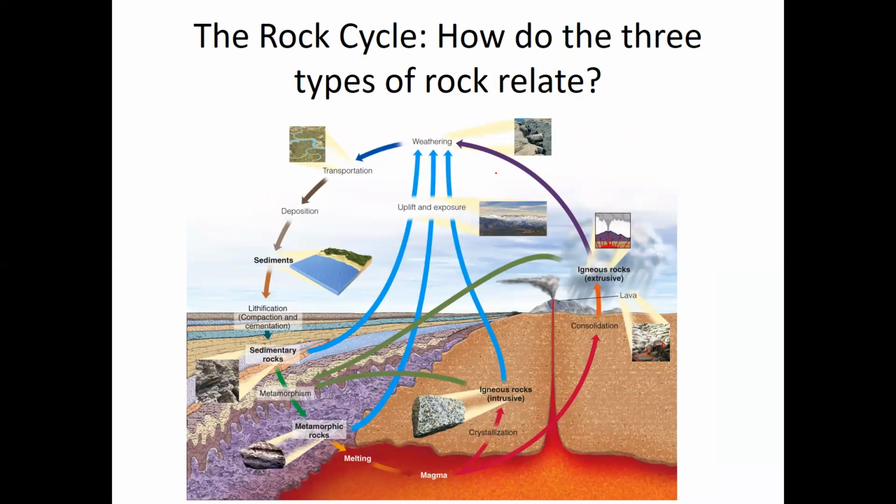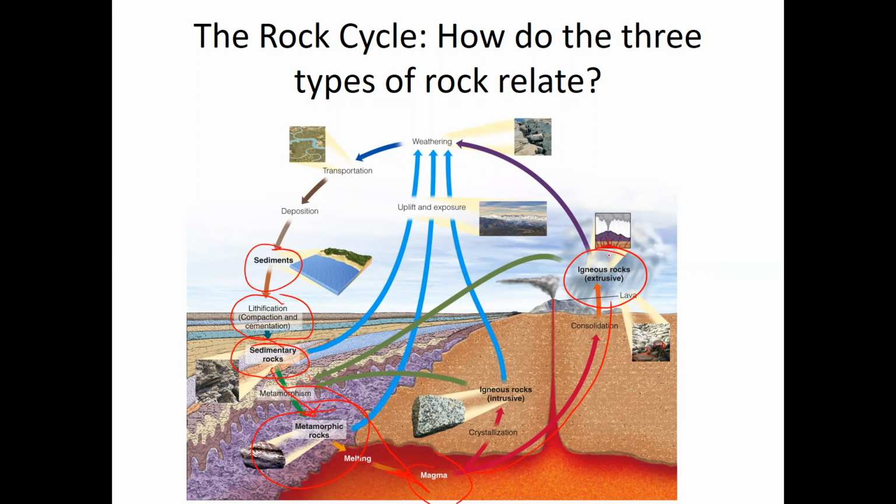So for example, if we start with sediment, right? Sediment is deposited, it's lithified, and turned into sedimentary rock. Now, if that sedimentary rock is exposed to heat and pressure, it'll be metamorphosed into a metamorphic rock. However, if that sedimentary rock is exposed to a large amount of heat, it can melt and become magma, where it cools to become igneous rock. So sedimentary rock can be either turned into metamorphic or igneous rock.